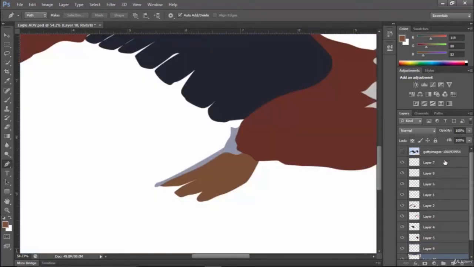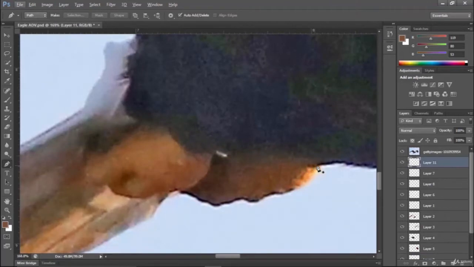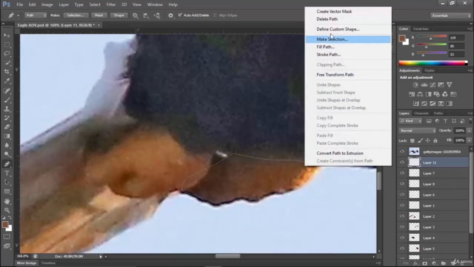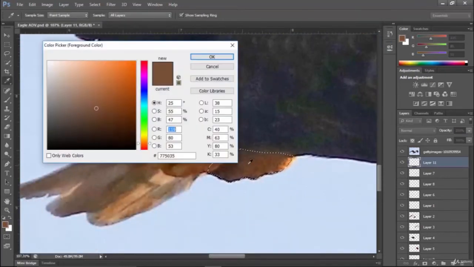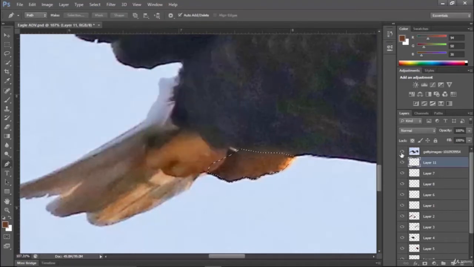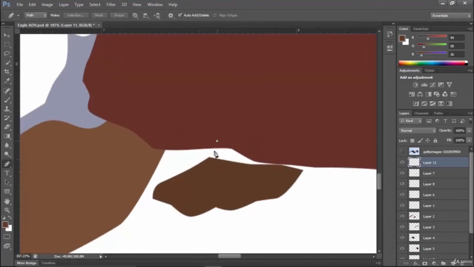Okay, now I have to make the feet, claws of this eagle. Overlap, make selection, okay, and take the color, Control Alt backspace, Control D, and you have to follow this part also.